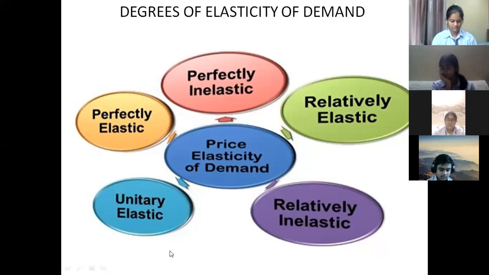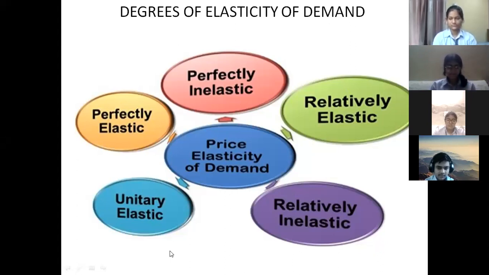Fifth comes here is ED equals to infinity. It means with the change in price by, suppose, 20%, the demand is changing infinitely, or even without the change in price, the demand is changing infinitely. That is known as ED equals to infinity.